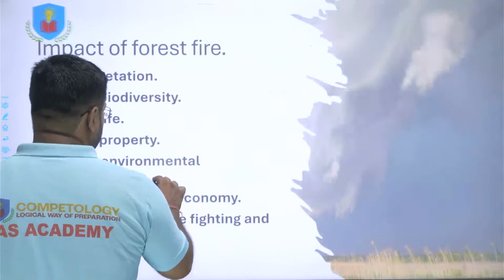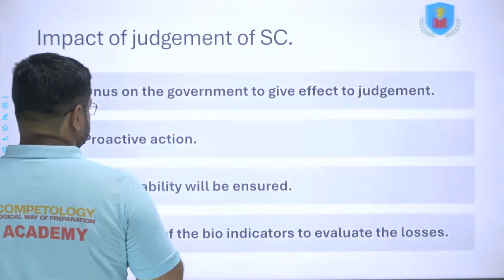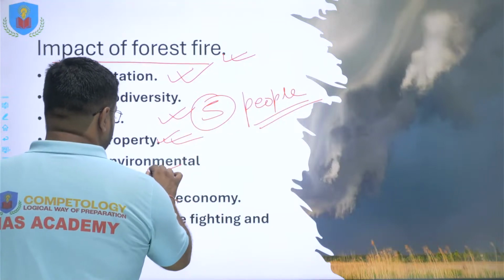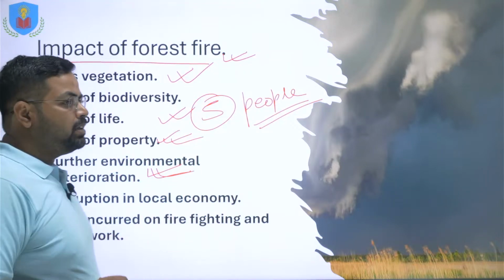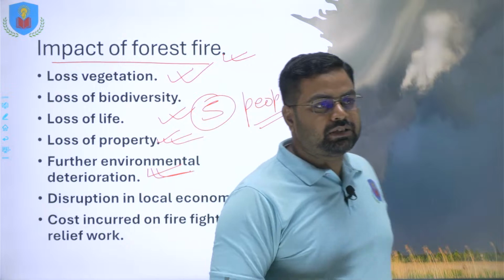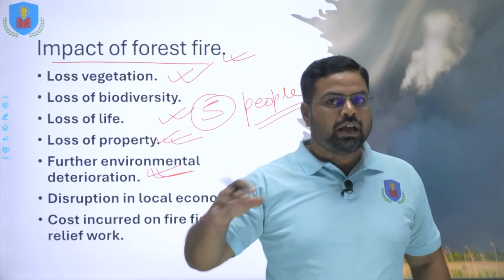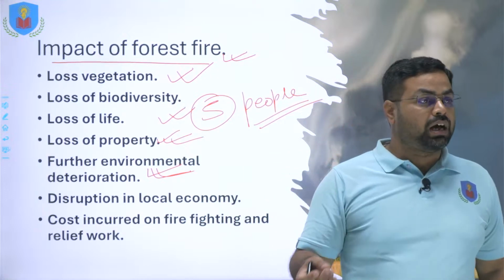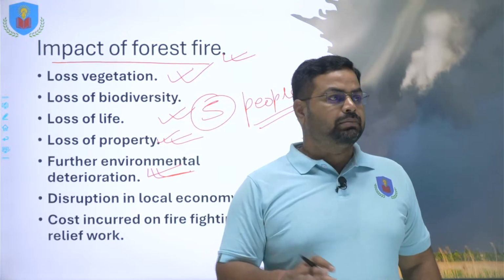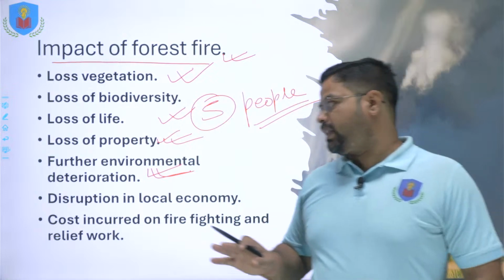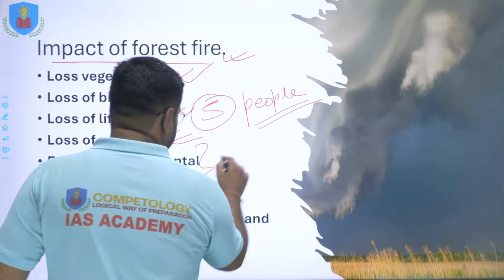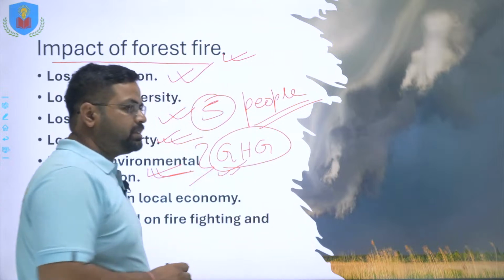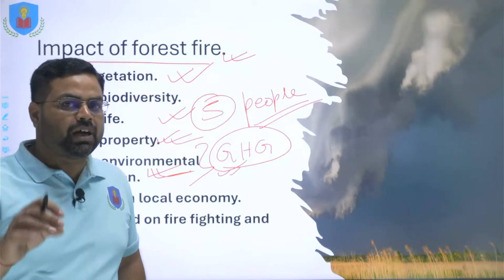Whenever there is forest fire, it causes release of a huge amount of smoke, aerosols, dust particles, carbon soot, brown carbon, various things released in the atmosphere. Because of this, there is further release of GHG gases, addition of particulate matter, etc.